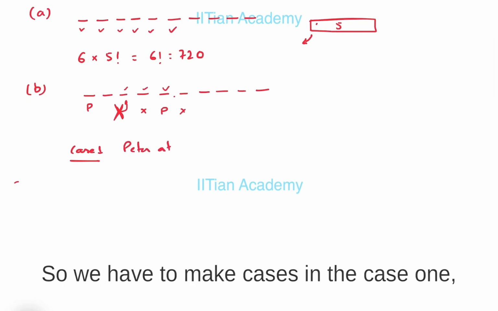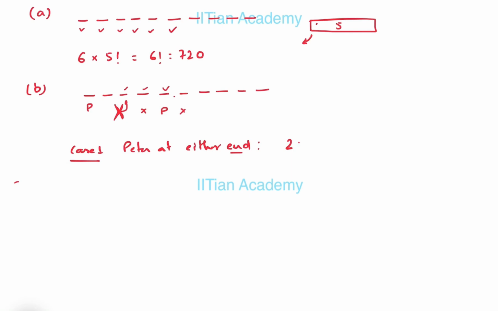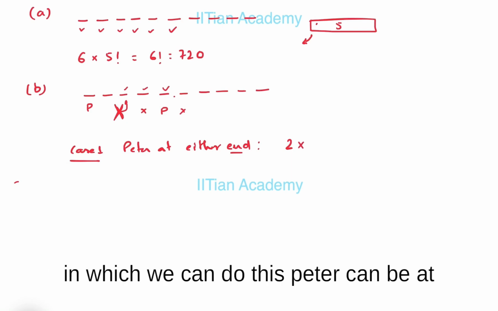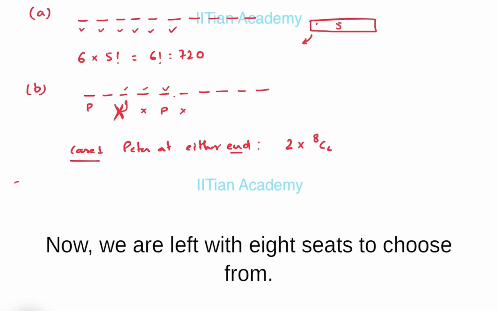In case 1, Peter is at either end. If Peter is at either end, there are 2 ways in which we can do this. Peter can be at the first seat or Peter can be at the 10th seat. Now we are left with 8 seats to choose from.